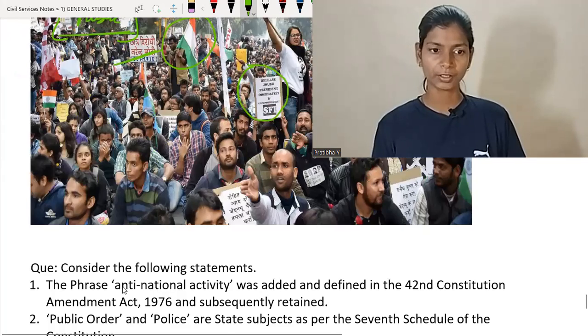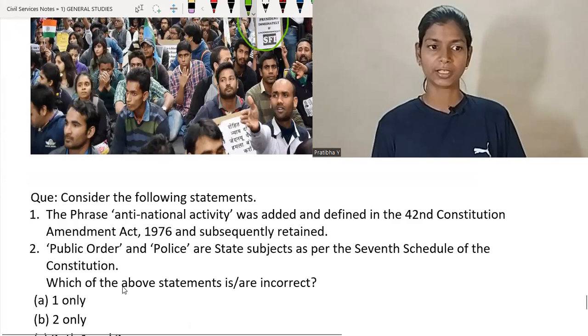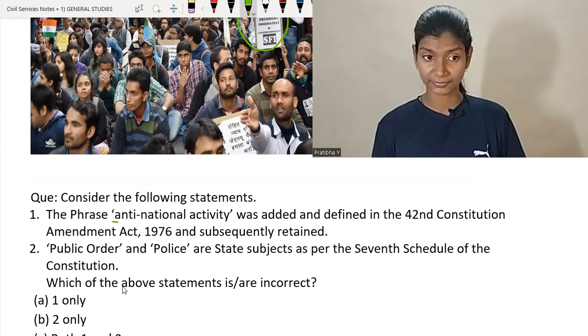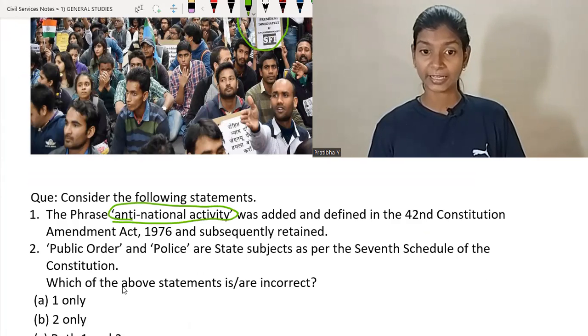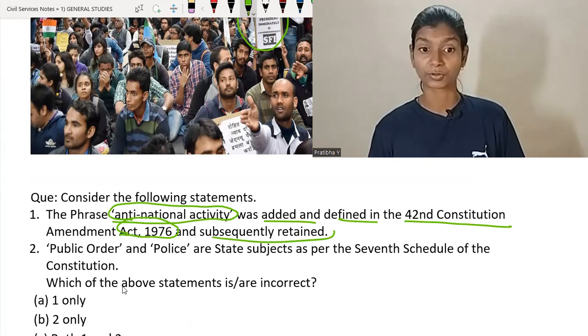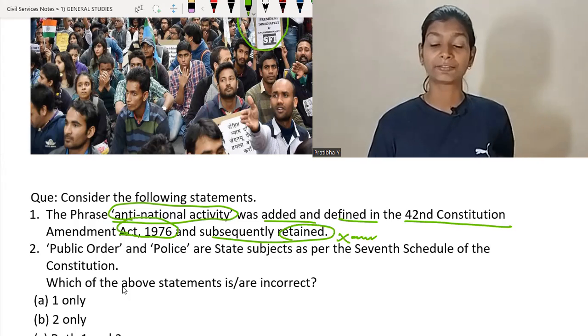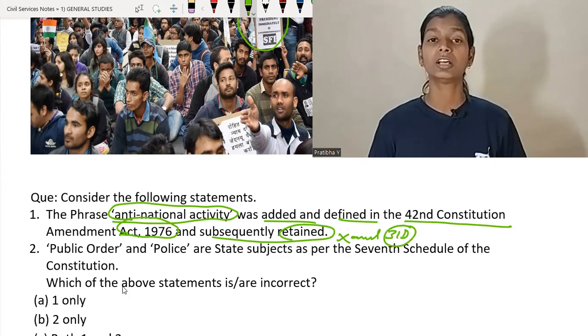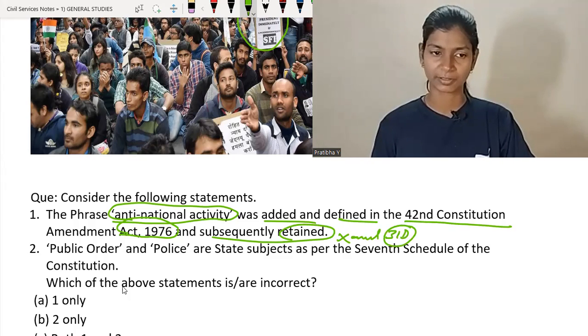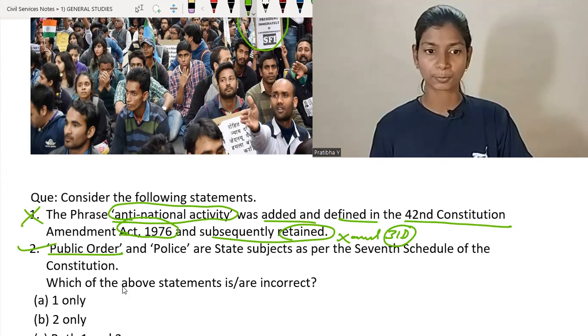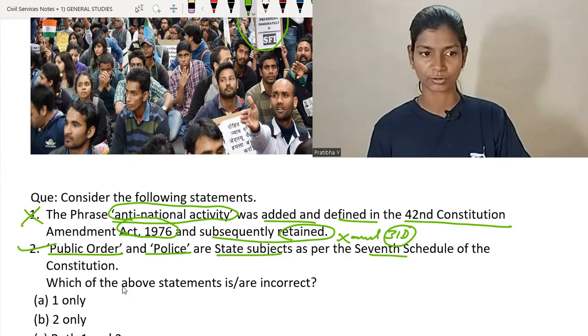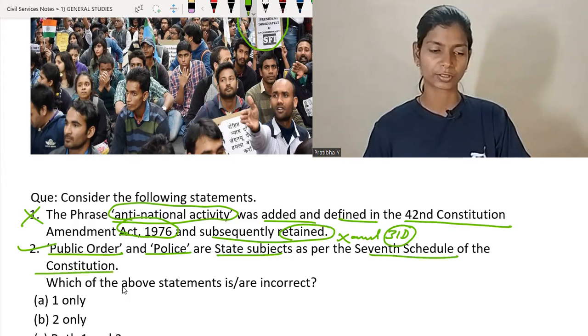Now we are going to solve one question. The phrase anti-national activity was added and defined in the 42nd Constitutional Amendment in 1976 by inserting Article 31D, but later omitted through the 43rd Amendment in 1977. So the first statement is wrong. The second, that public order and police are state subjects as per the 7th Schedule of the Constitution, is absolutely correct.